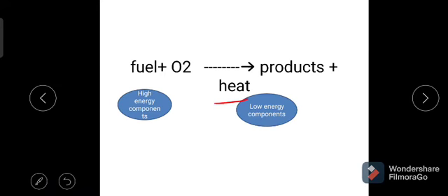Okay, what we have to take in the reactions as reactants, these fuels are having the high energetic compounds. The products obtained on combustion have least energy.